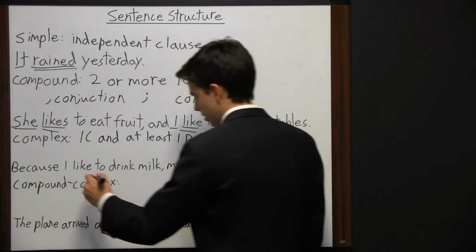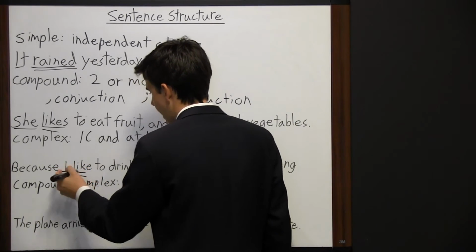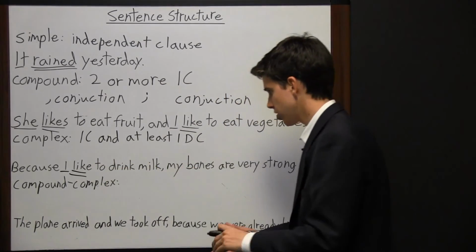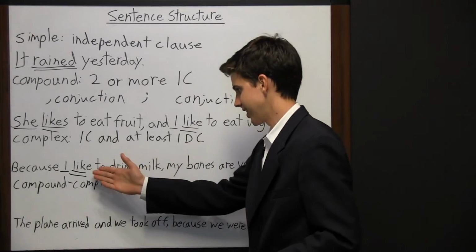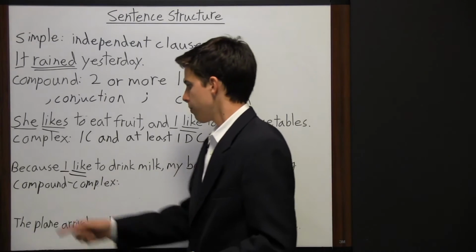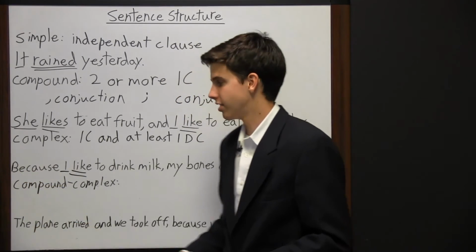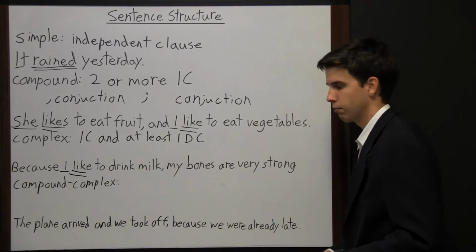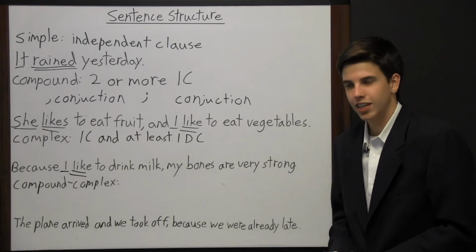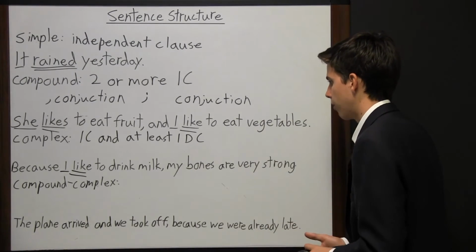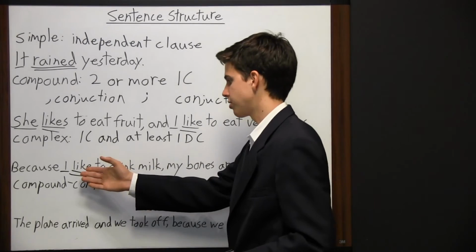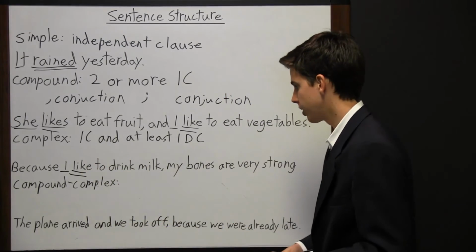Now here you see the subject I and the verb like. So you have I like to drink milk. You have a subject and a verb, but this is not a complete sentence. This is a dependent clause because of this word right here, because. If you were to say, because I like to drink milk, that wouldn't be a complete sentence. You need something else to finish it out. So that's why we call this a dependent clause, because it's dependent on another clause to be complete.